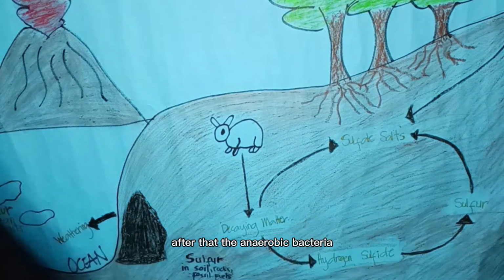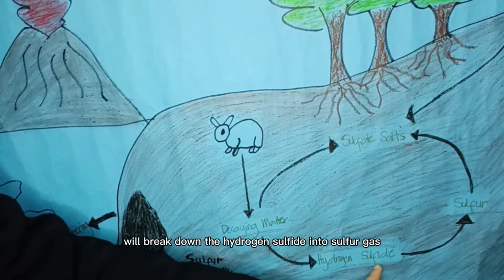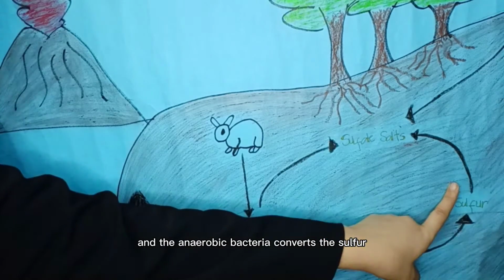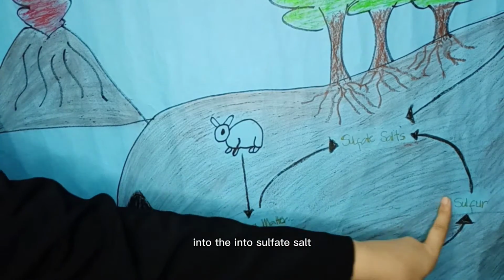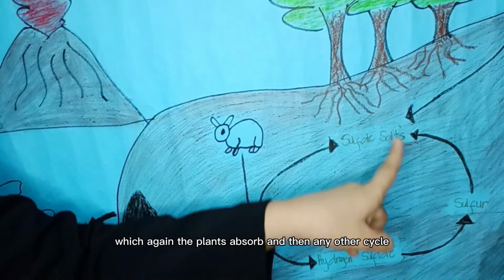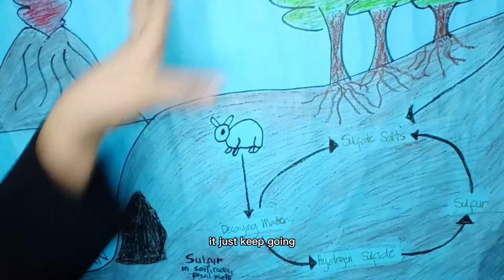After that, the anaerobic bacteria will break down the hydrogen sulfide into sulfur gas, and the anaerobic bacteria convert the sulfur into sulfate salt, which again the plants absorb, and then the cycle just keeps going.